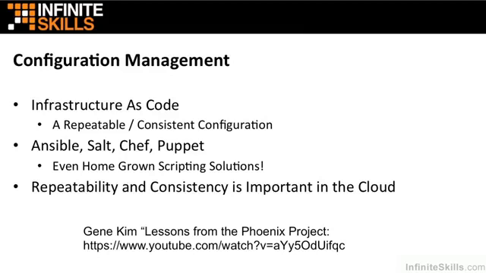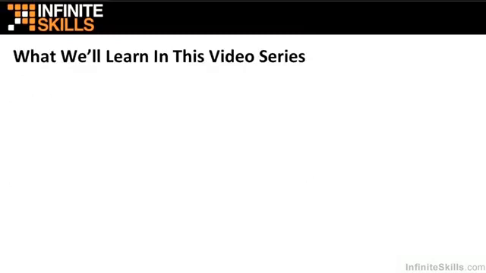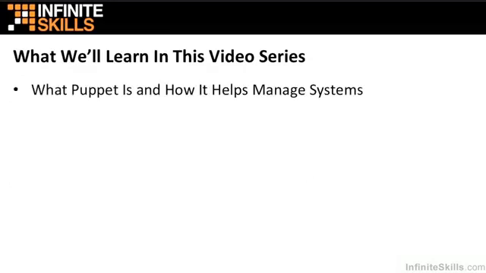Mr. Kim notes in his research that the ability to express our infrastructure as code and maintain that in source control is an even greater indicator of success than whether organizations keep the software they're deploying as source code. It's the consistency of the environment and the software running in it that is key to maintaining a large and successful software deployment. In this video series, we'll specifically look at a few items related to the Puppet ecosphere.